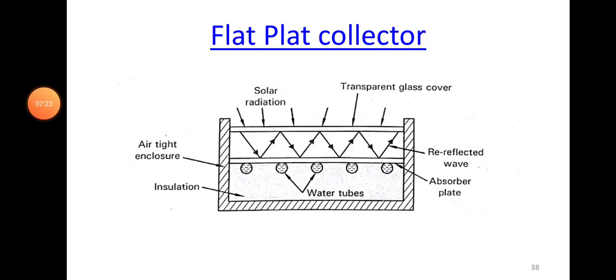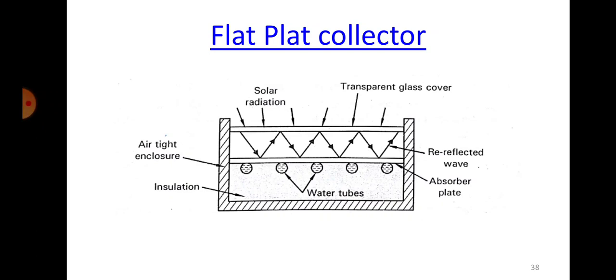Okay, so the transparent glass cover is placed so that it allows the solar radiations of shorter wavelengths generally to enter and to reflect the longer wavelengths. So we need the shorter wavelengths which are coming from the solar radiation.